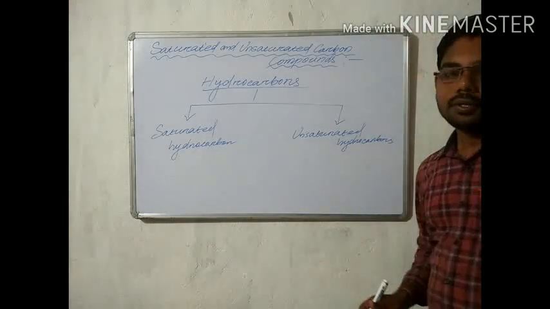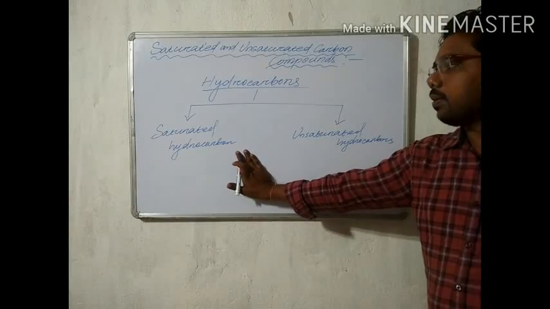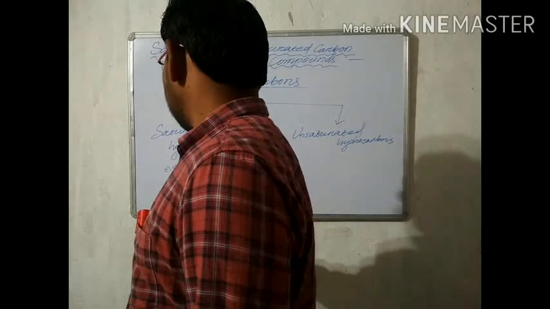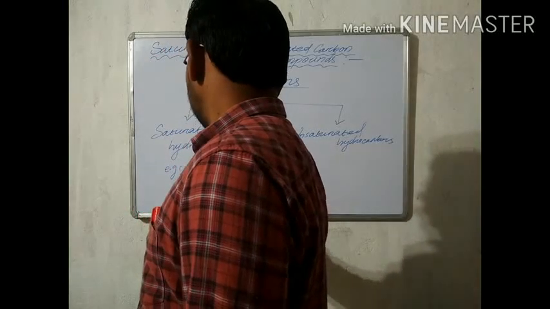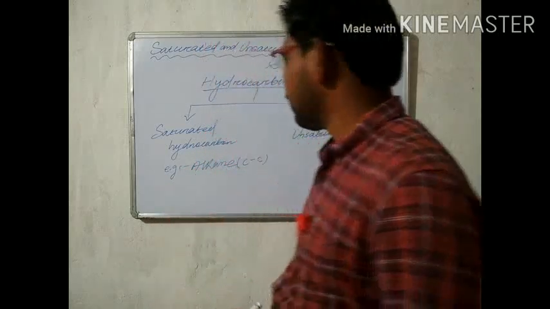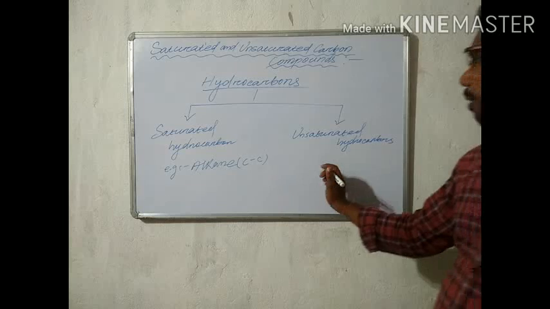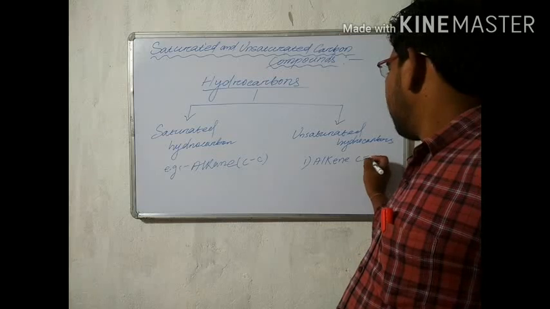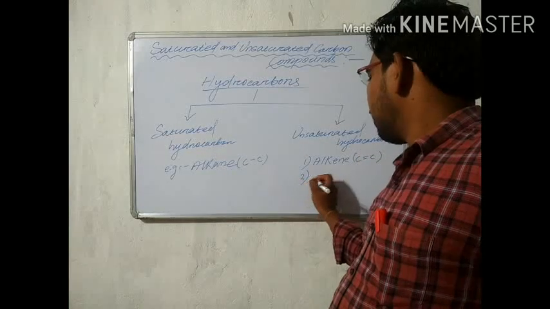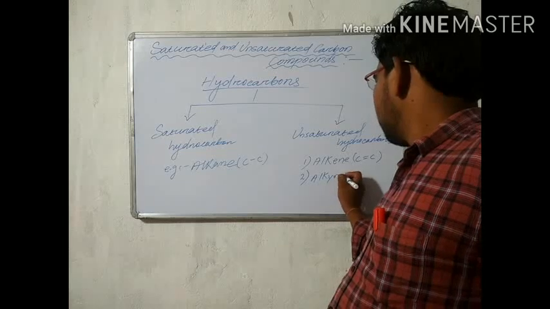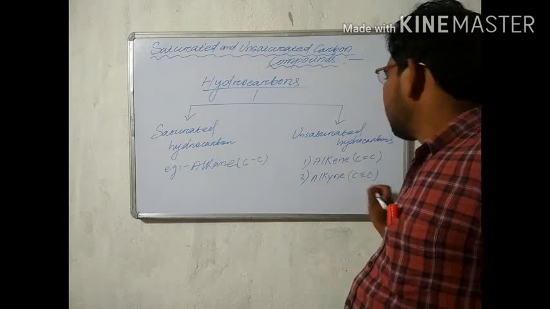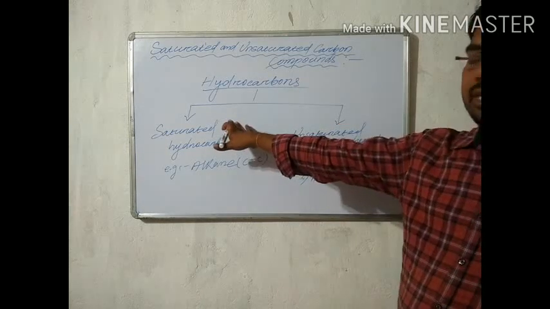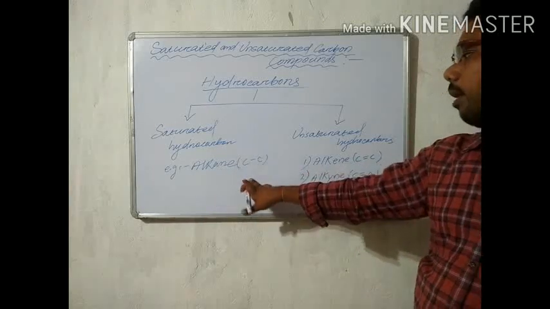Saturated hydrocarbons contain only single bonds between carbons. That is the group of alkanes. The unsaturated hydrocarbons are of two types. The first is alkene, when the carbons have a double bond, and the second is alkyne, when the carbons have a triple bond present. So hydrocarbons are mainly divided into two parts.